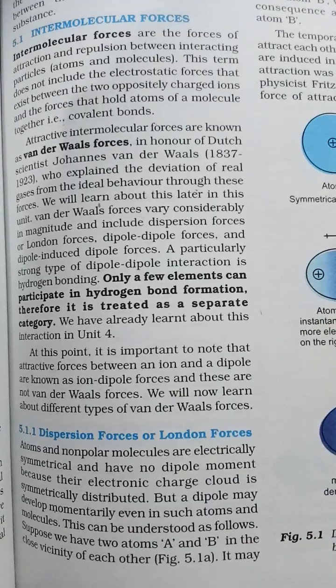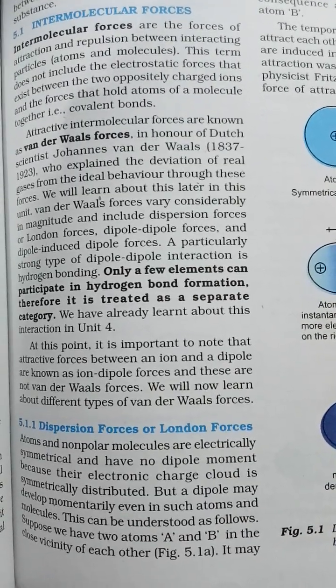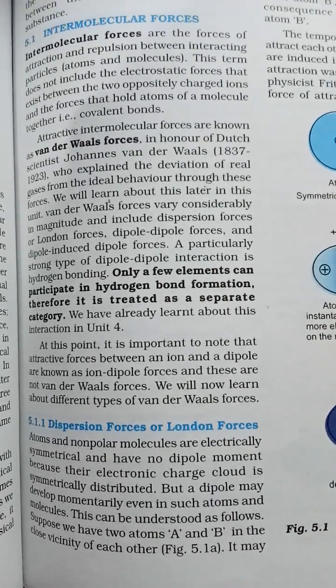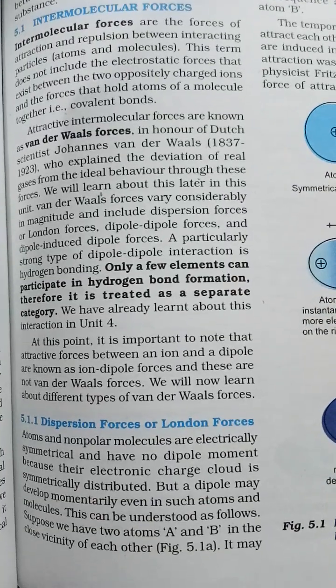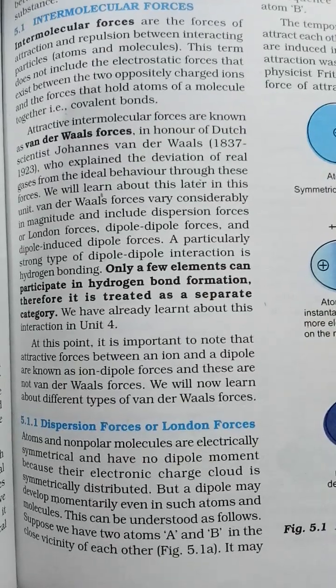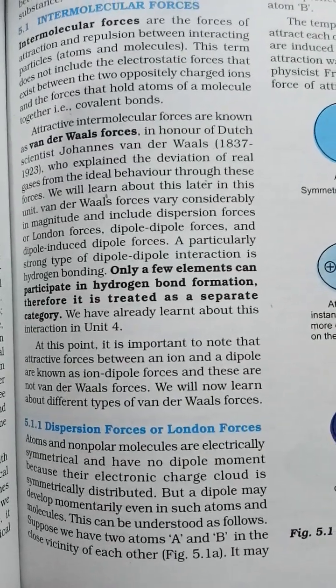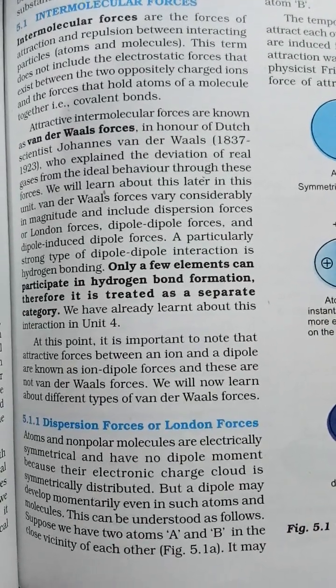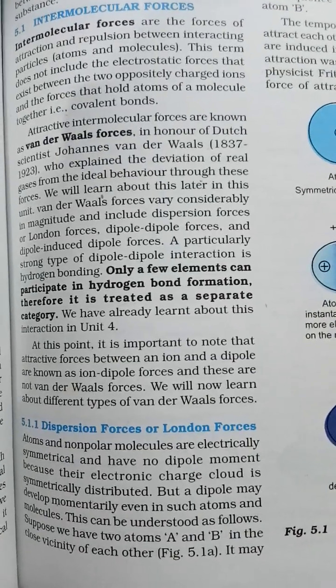Van der Waals forces vary considerably in magnitude and include dispersion forces or London forces, dipole-dipole forces and dipole-induced dipole forces.